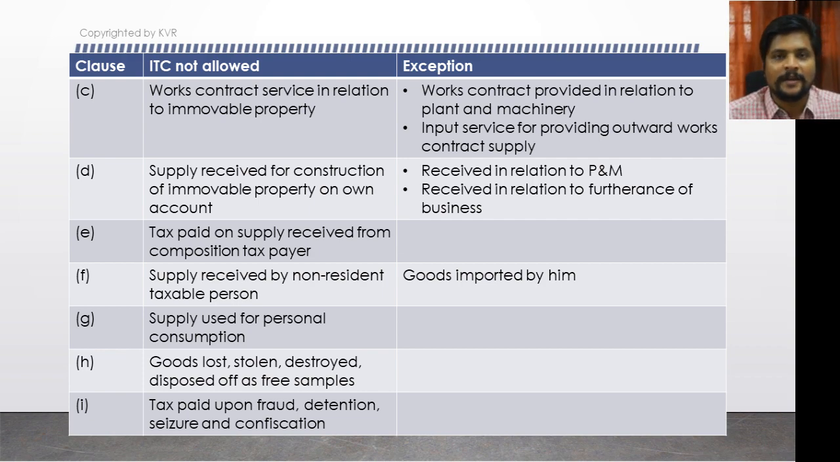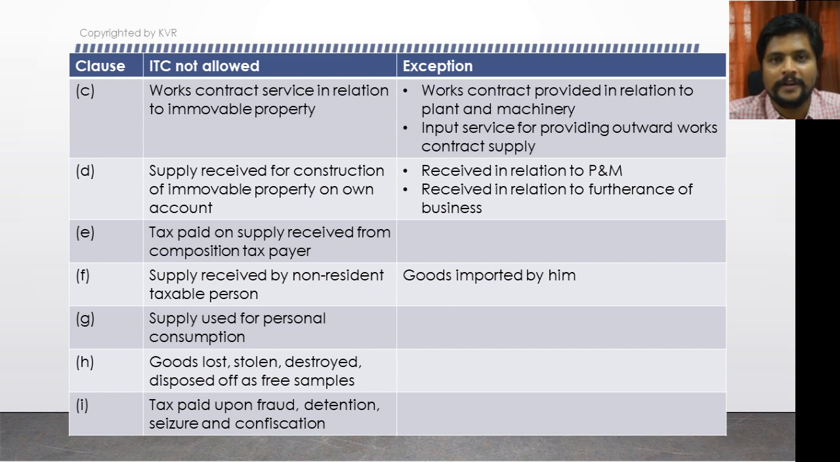Then clause F, supply received by any non-resident taxable person. If any supply is received by a non-resident taxable person, then ITC on that is not allowed. There is one exception to it. If there are any goods which are imported by him and he pays taxes on that, then ITC is allowed on that. Clause G, supply used for personal consumption.